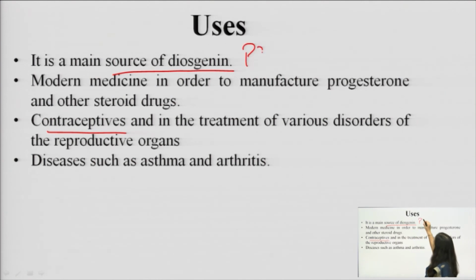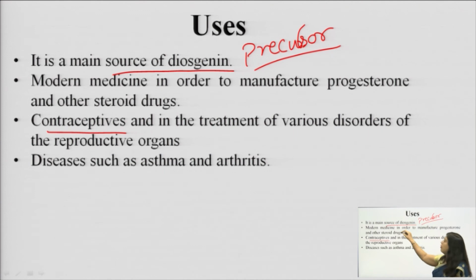The precursor is diosgenin. Because of this it is considered one of the most important drugs for synthesis of progesterone, other steroidal drugs, and various reproductive hormones, all of which are synthesized from diosgenin.